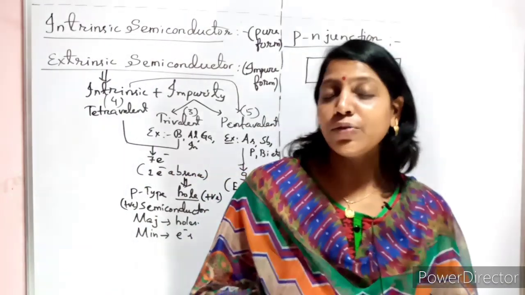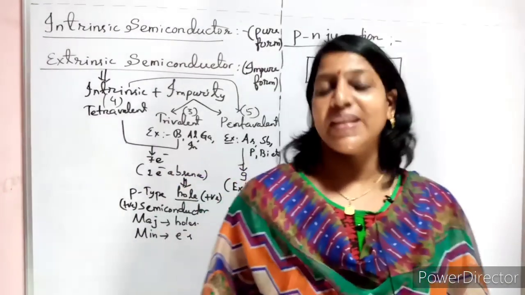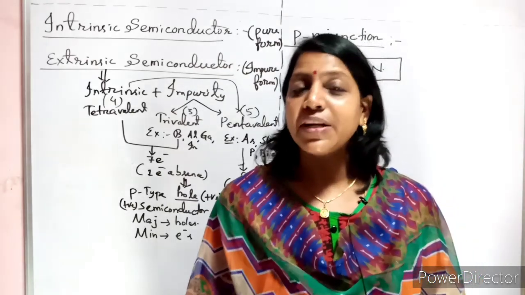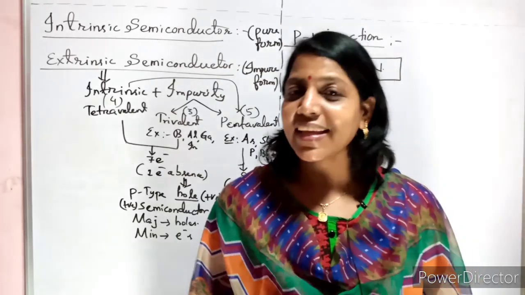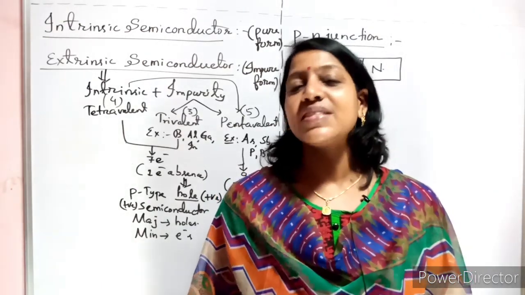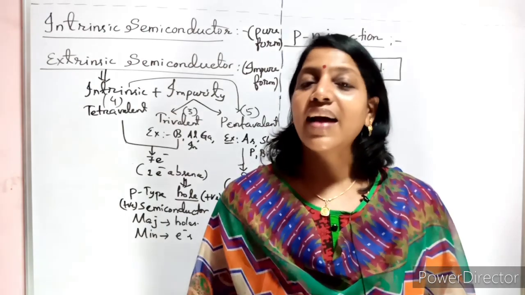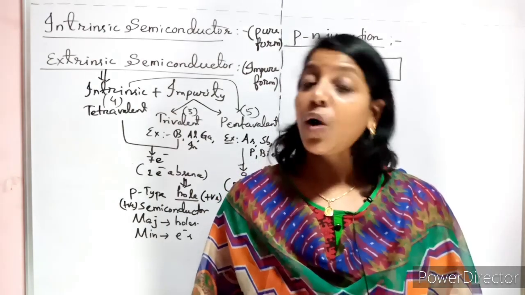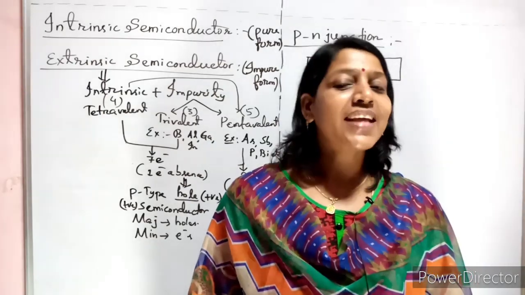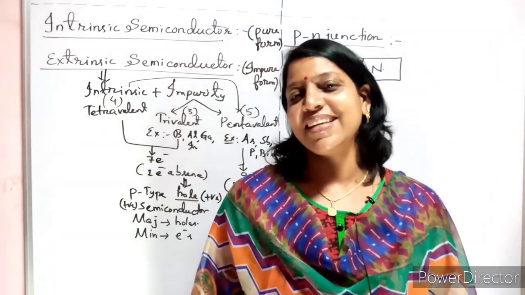doping. I forgot to tell you, I'm very sorry. What is doping? They will ask. Doping is the process of adding impurity to the semiconductor. Why are you adding impurity? To increase the current conductivity. So doping is a process in which impurities are added to the semiconductor. Or you can say doping is a process by which an intrinsic semiconductor can be converted to an extrinsic semiconductor.